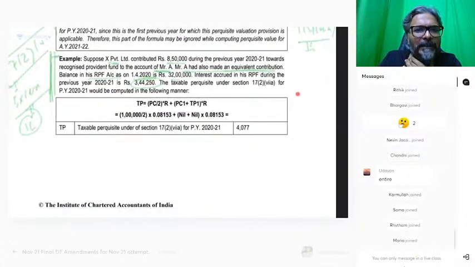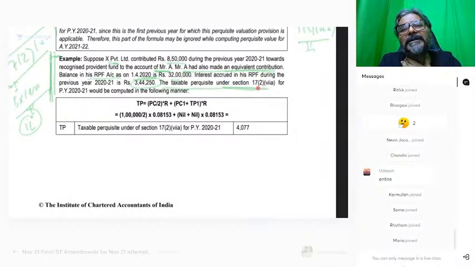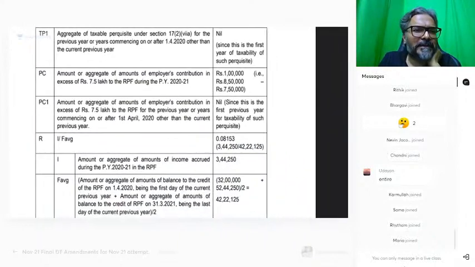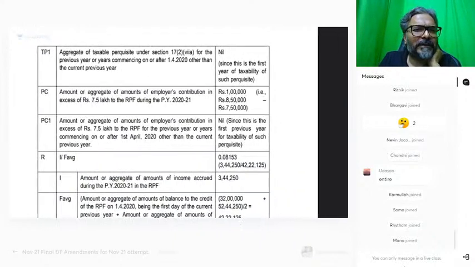So now, the taxable perquisite under section 17(2)(viia) for the previous year 2020 would be computed in the following manner. Let us see how it was calculated. Now this is directly the answer, but how have they derived the answer, students? Let's see how they have derived the answer over here.